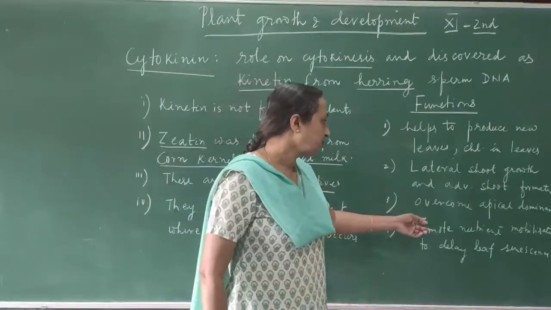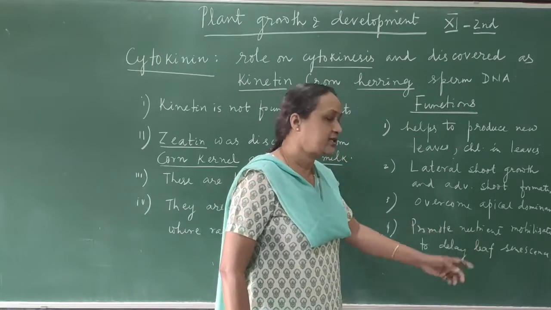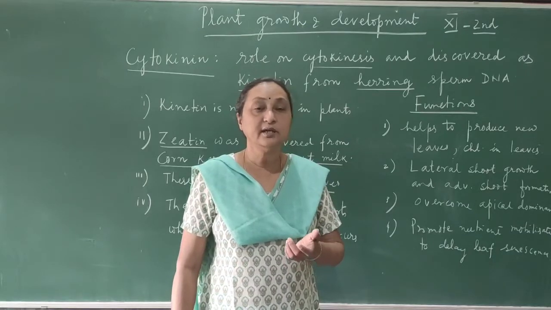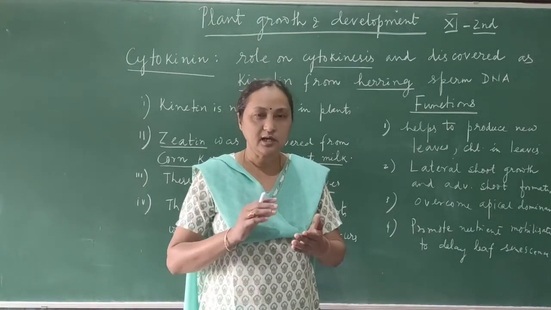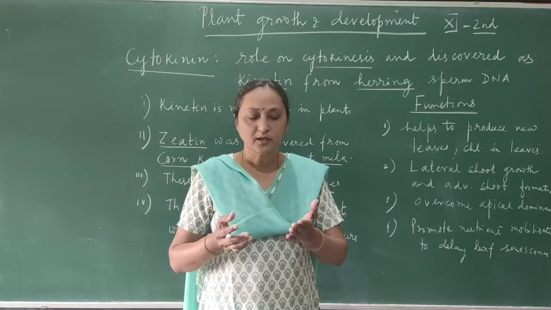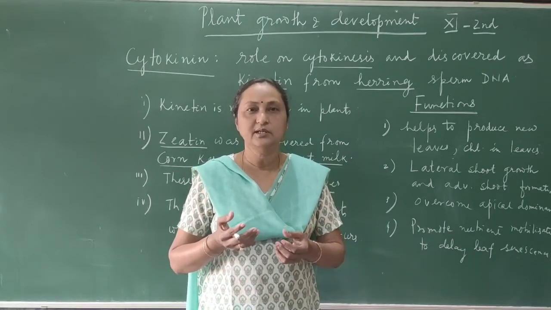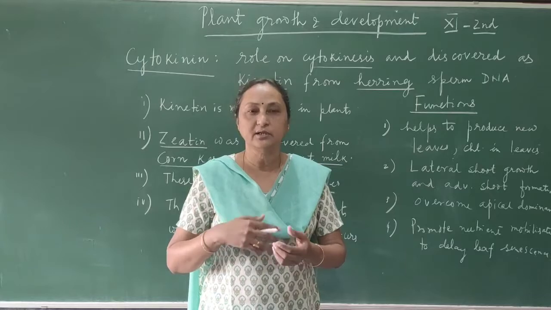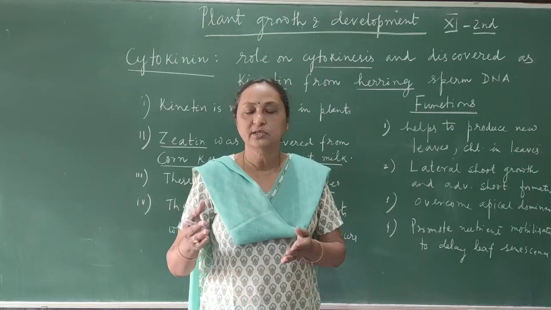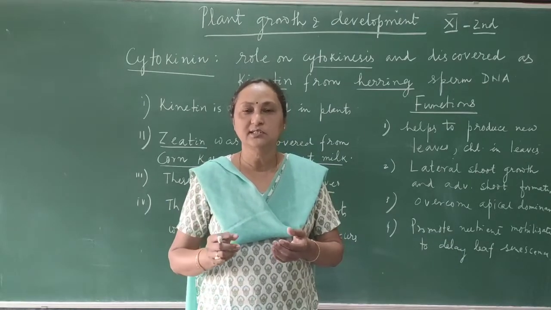Also, it is promoting nutrient mobilization to delay leaf senescence. Senescence means aging. It is delaying leaf aging by transportation of the minerals. Because in plants, what happens if there is aging? There are many processes where you can see the elements or the minerals moving from one part of the plant to another. Generally, from the old parts of the plants, the minerals are moving to the younger parts where the young leaves or the young fruits or the young buds are developing.